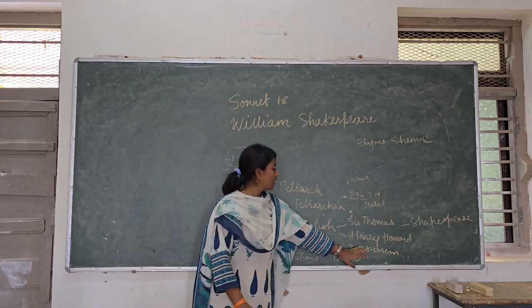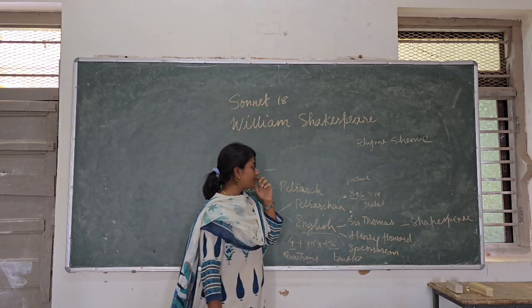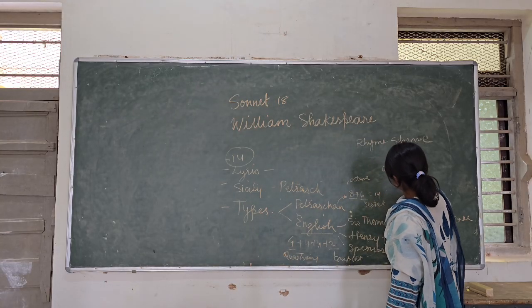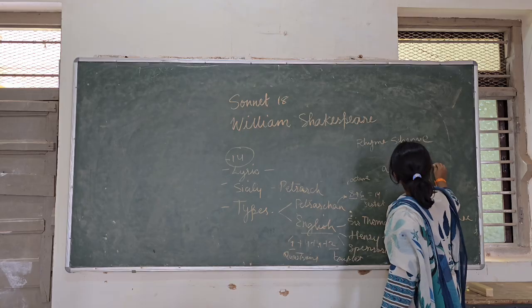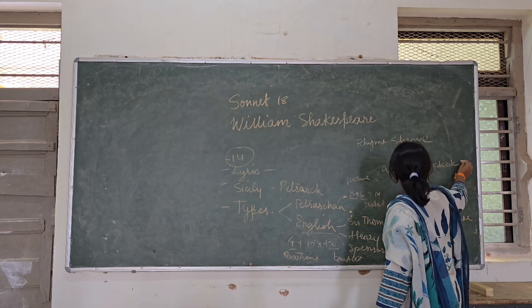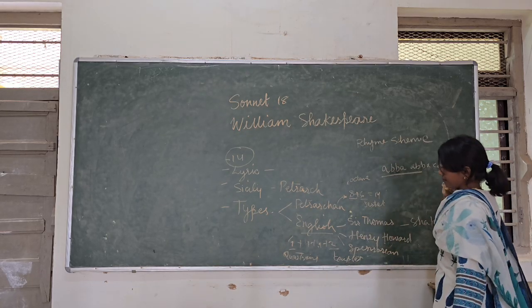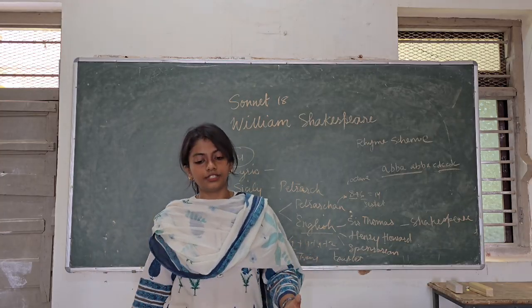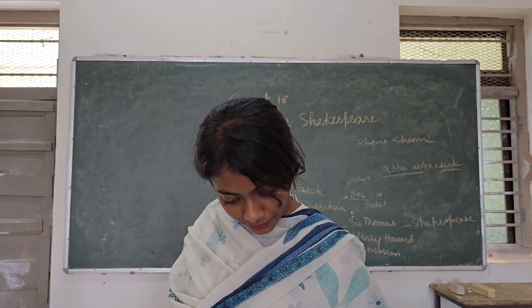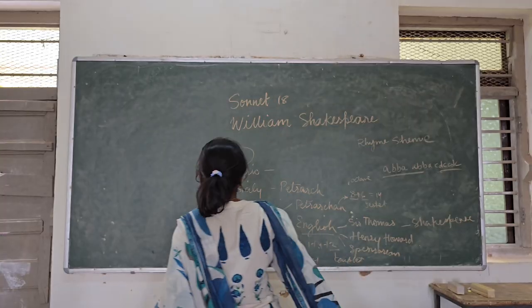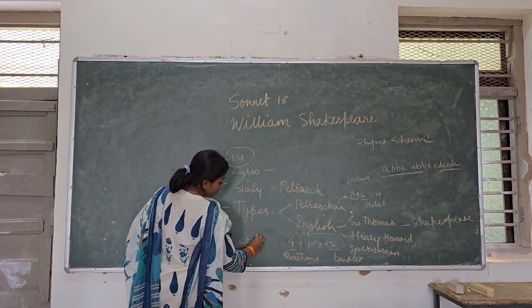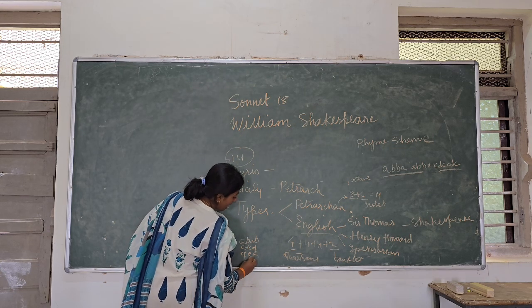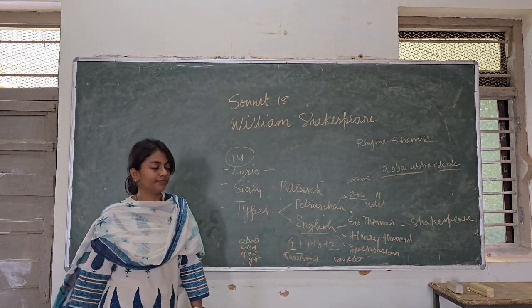Okay. The rhyme scheme would be, for the first one, A B B A, A B B A, C D C, C D C. Okay, 8 plus 6. The rhyme scheme for the English sonnet is usually considered A B A B, C D C D. Yes. A B A B, C D C D, E F E F, and the last G G.